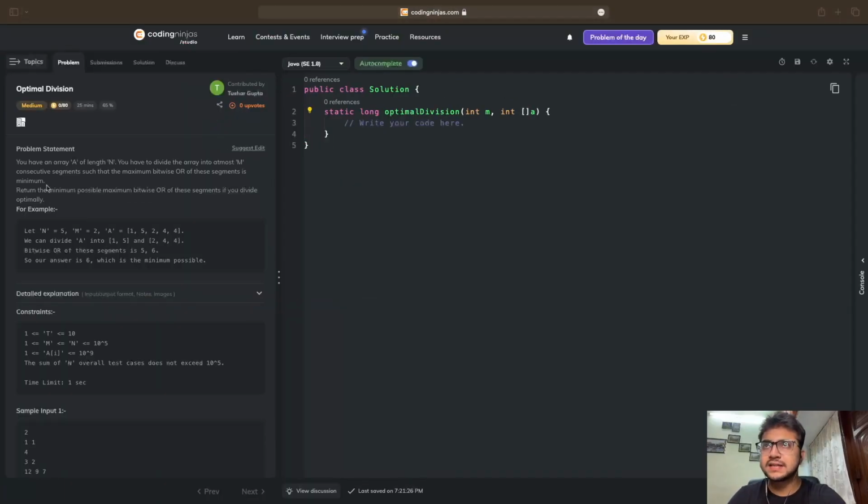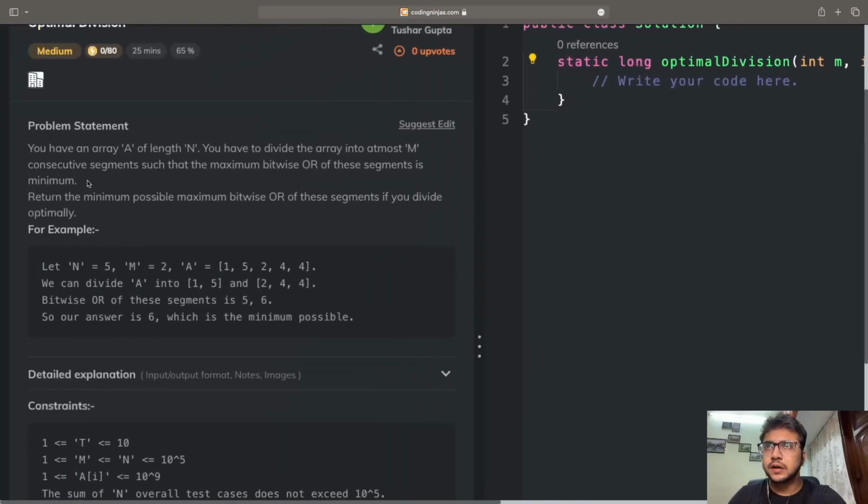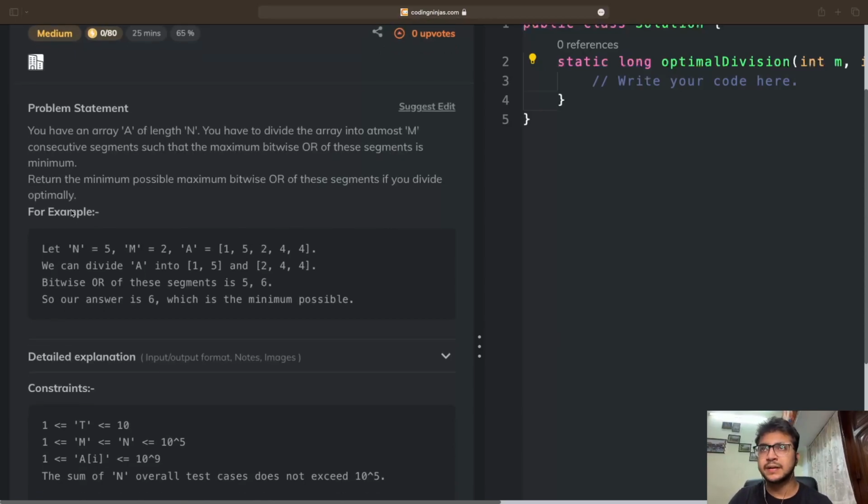All right. So now we can see the third question on my screen. The third question says that you have an array A of length n. You have to divide the array into at most m consecutive segments. Okay, the maximum segment count is m, such that the maximum bitwise OR of these segments is minimum. Oh, okay. It is a maximization minimization problem in which we have to minimize the maximum of bitwise ORs for the at most m segments that we are going to create. Return the minimum possible maximum bitwise OR of these segments if you divide them optimally.